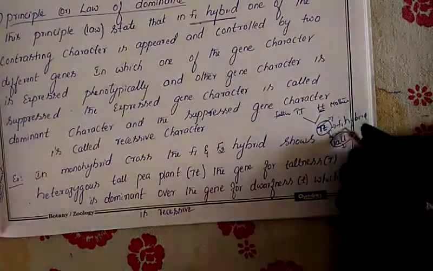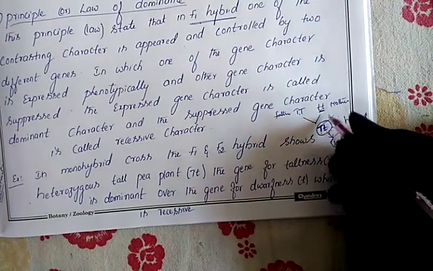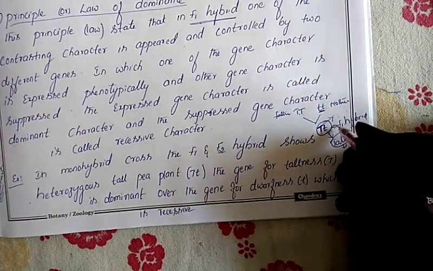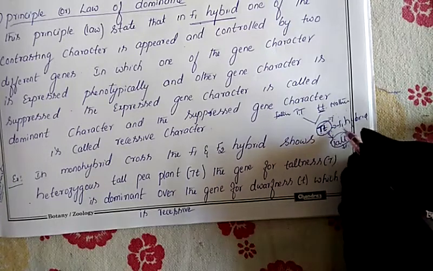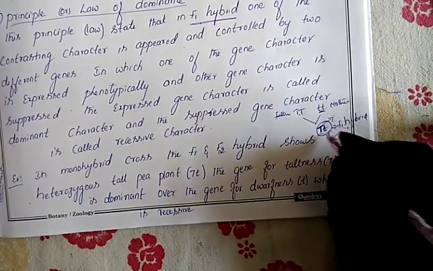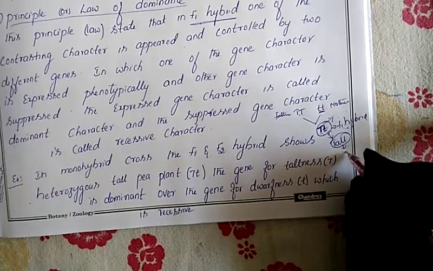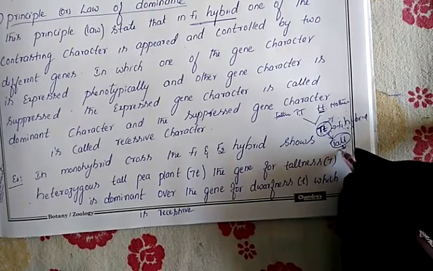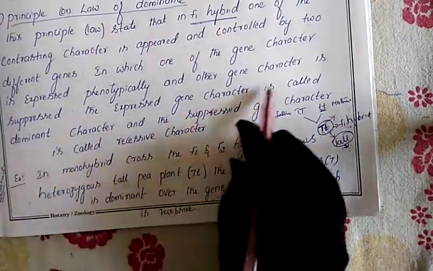Now in the offspring's body, the father's character is there, the mother's character is also there, but who will dominate here? Father will dominate over the mother's character. So due to that, the father's character will get expressed. Father's tall character will get expressed on their body. So that is what they are telling.